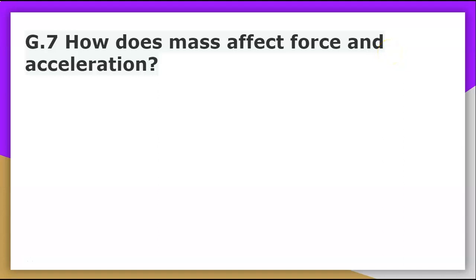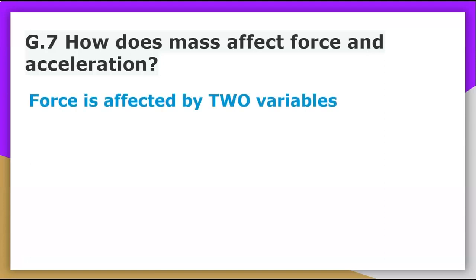Today we're going to talk about G7. How does mass affect force and acceleration? So force is affected by two variables. Force is affected by mass, and force is affected by acceleration. This is also Newton's second law of motion. In case you're curious, force is equal to mass times acceleration.